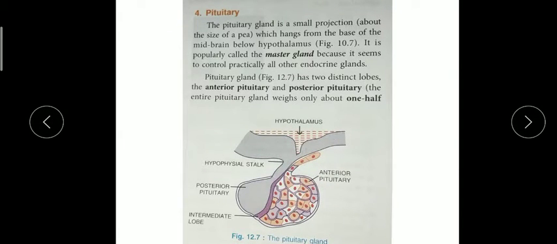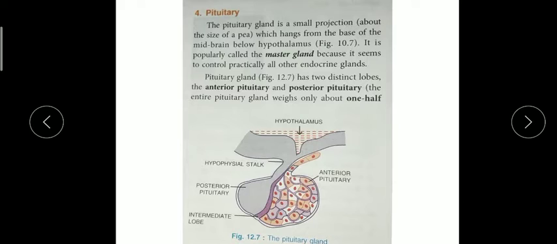So children, today I am going to explain you about the pituitary gland. The pituitary gland is also called the master gland of our body because it controls all the other endocrine glands. So remember, why is it called the master gland? Because it controls all the other endocrine glands.